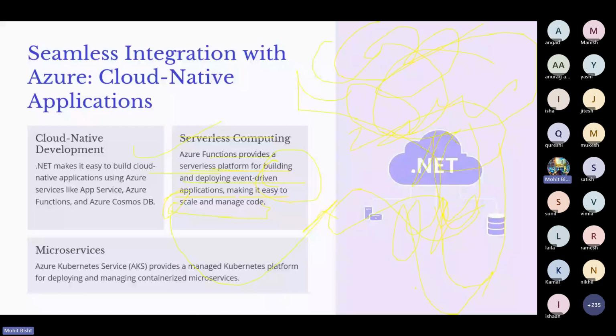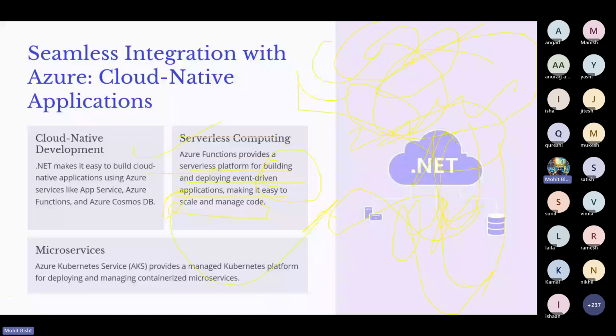Next we have microservices. In the previous slide, we discussed what microservices are, what a monolithic application is, and how they are different, and how .NET moves from monolithic to modular, and what the advantages are: faster shipment, fast utilization, debugging and other things that .NET provides, right?